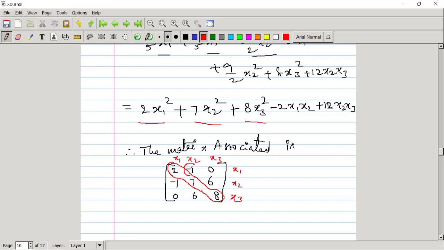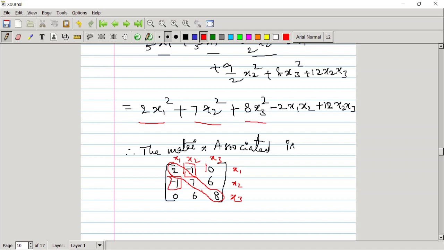Here it is the coefficient of x1 x2. We have to write half of that coefficient. The coefficient of x1 x2 is minus 2, and half of this is minus 1. Why we write half: the term x1 x2 will appear in the corresponding matrix 2 times. Here we get x1 x2, and here also we get x1 x2. So we get it 2 times, so we write half of the coefficient of x1 x2.